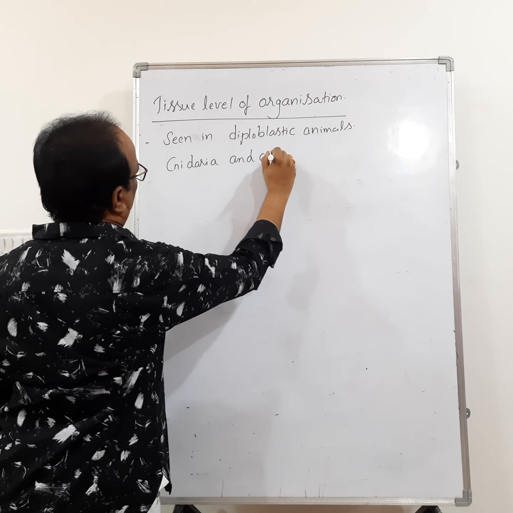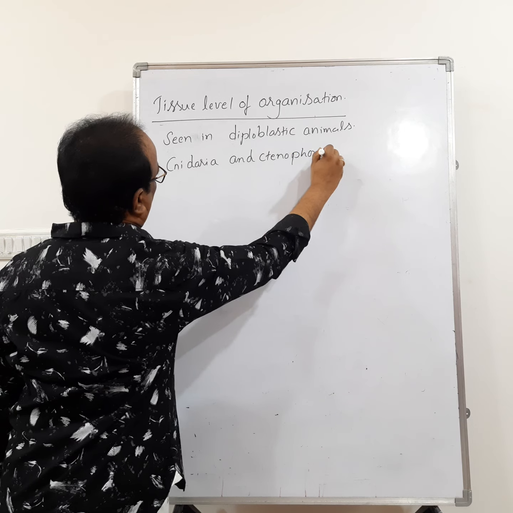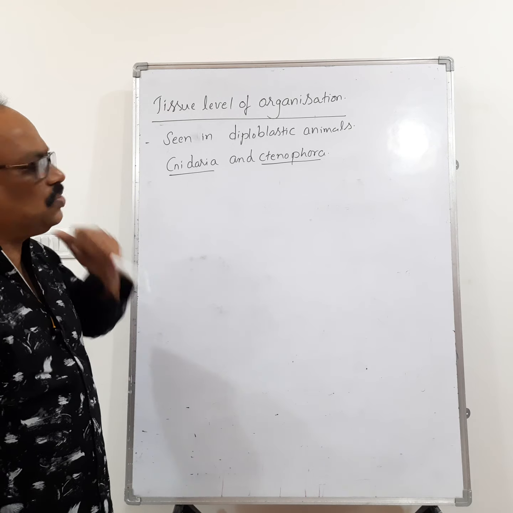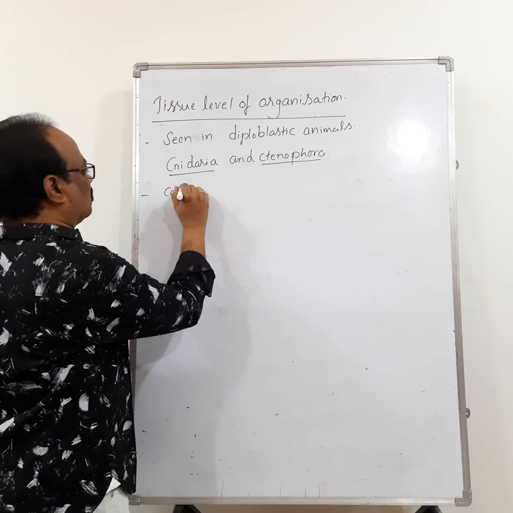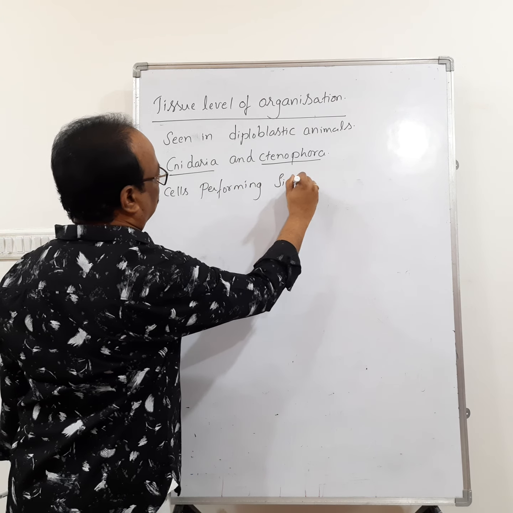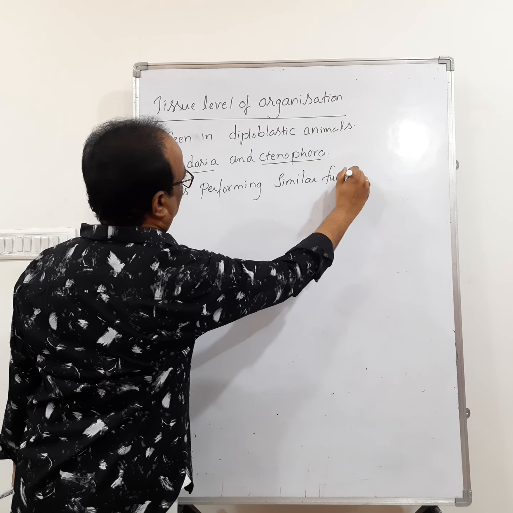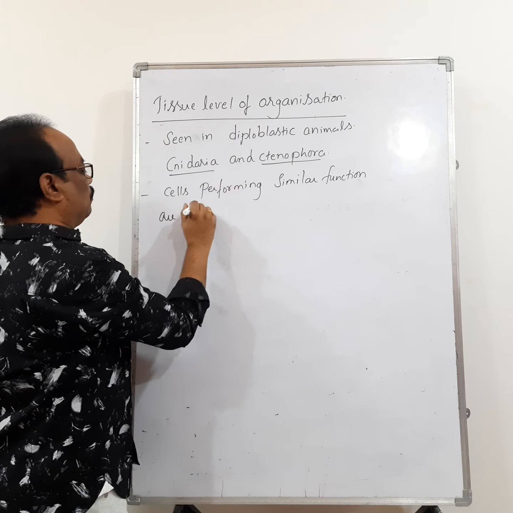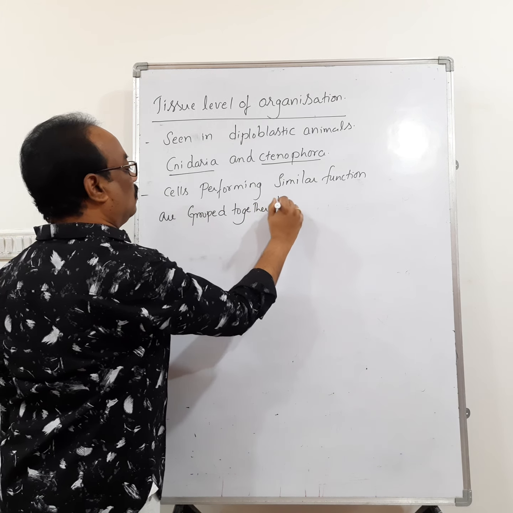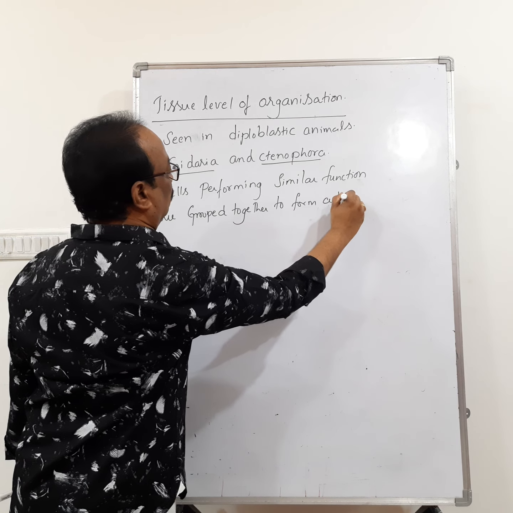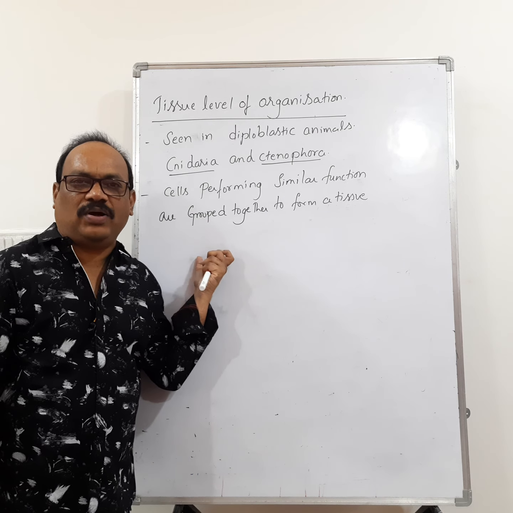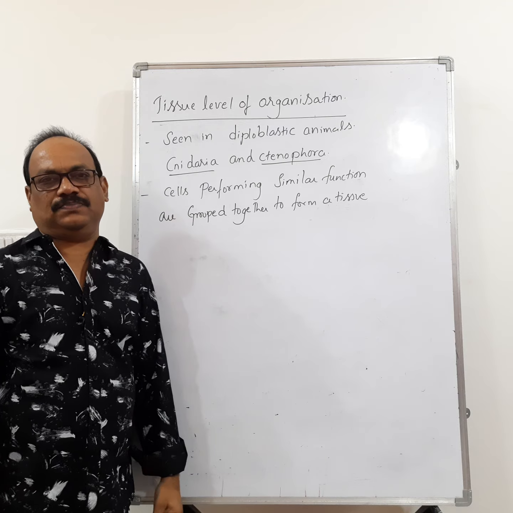and Ctenophora. It is seen in Cnidaria and Ctenophora. So, in the tissue level of organization, cells performing similar function are grouped together to form a tissue. Here, the cells which are performing a similar function are put together to form a tissue.